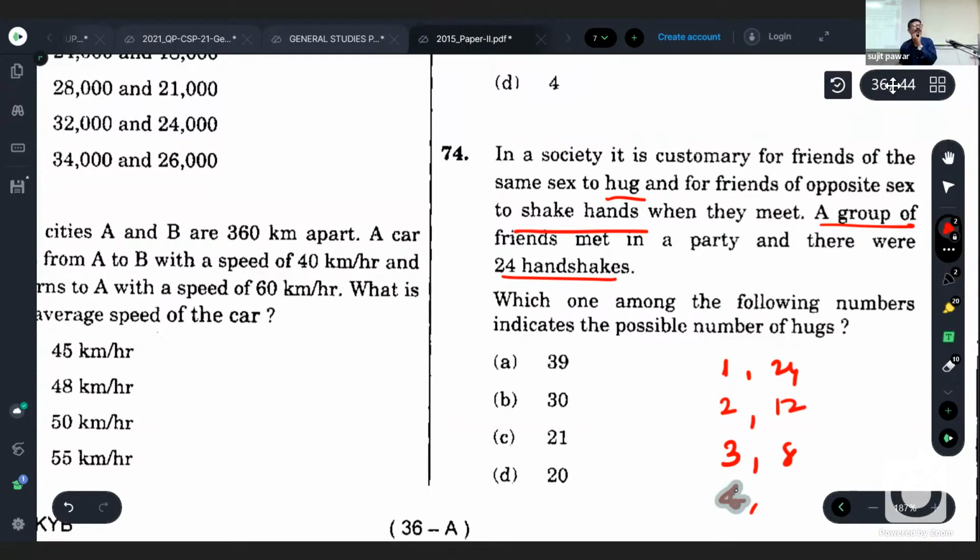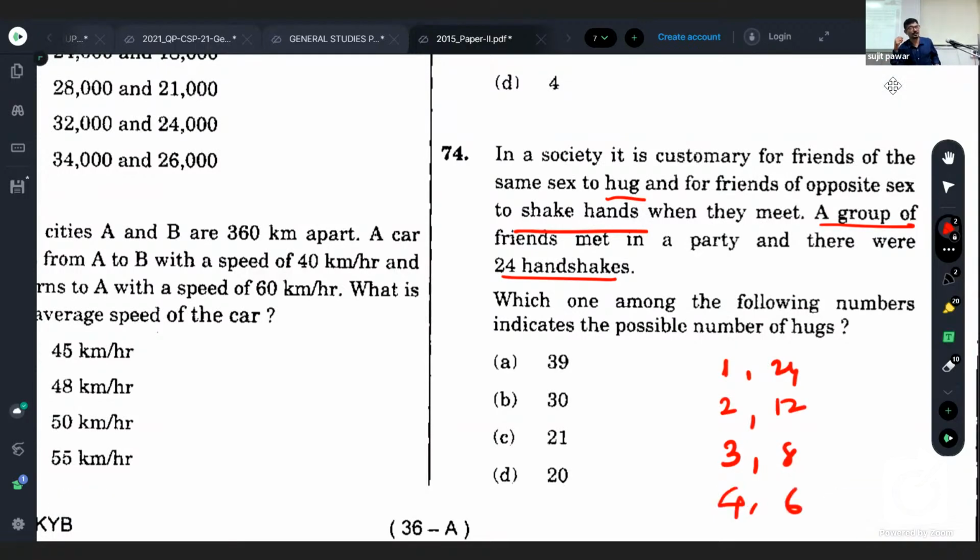Now, from the combinations point of view, the nC2 formula, n into (n minus 1) upon 2, means if n are the persons of same gender, that is the total number of hugs among them. So if there is only one male, there is no hug possible. Is it clear? Okay.